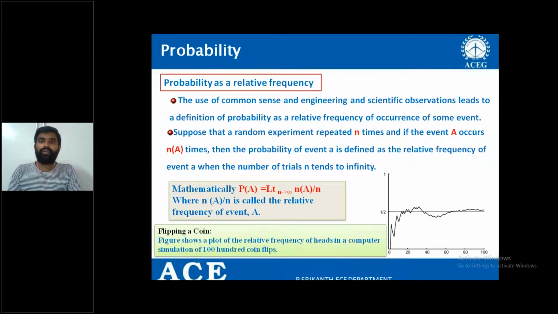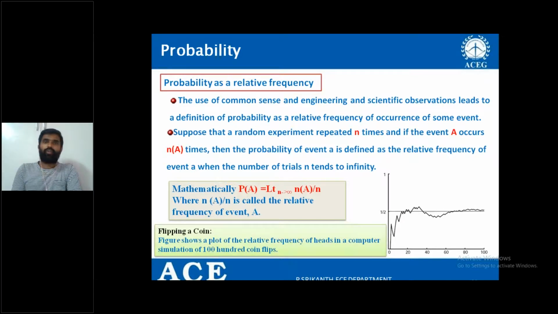Why? Because if it is unbiased, ultimately I can say 1 by 2. No doubt at all. If it is unbiased, the two events are equally likely events, the two outcomes are equally likely outcomes. Undoubtedly, you can say a 1 by 2 chance.